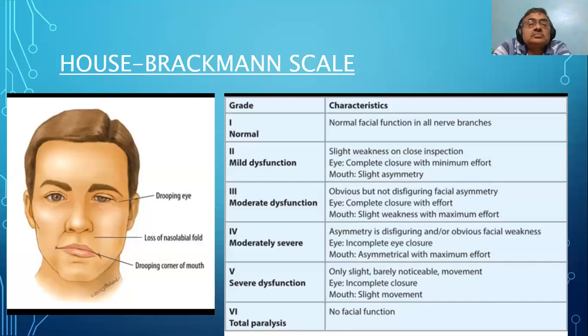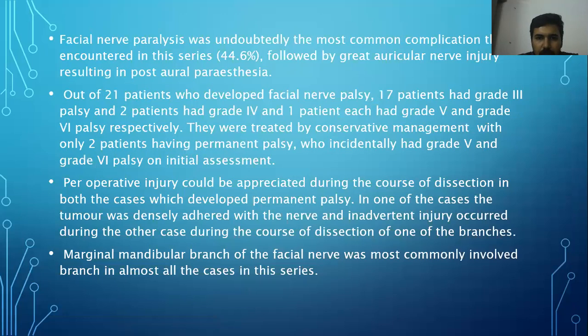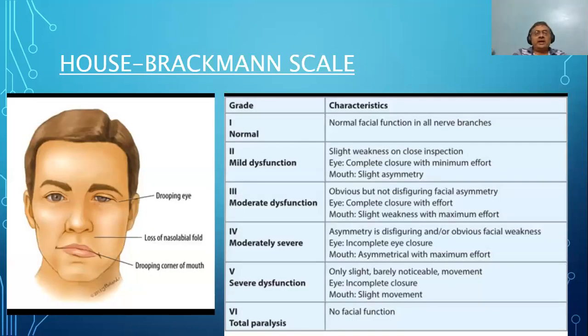The House-Brackmann scale, which was used in this study. Yes, describe it for the residents. Yes. Grade 1 is normal facial function in all the nerve branches. Grade 2, mild dysfunction, slight weakness on close inspection. Eyes: complete closure with minimum effort. Mouth: slight asymmetry. Grade 3, moderate dysfunction, obvious but not disfiguring facial asymmetry. Eyes: complete closure with effort. Mouth: slight weakness with maximum effort.